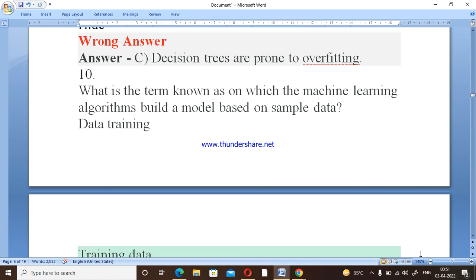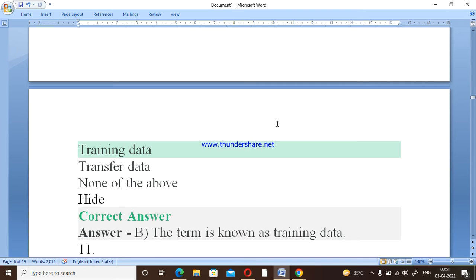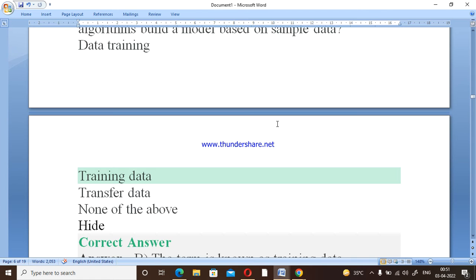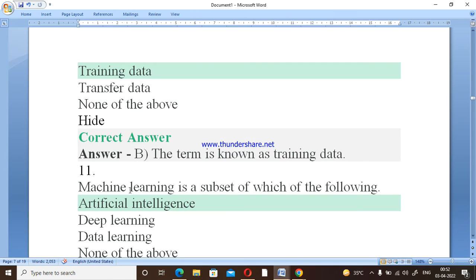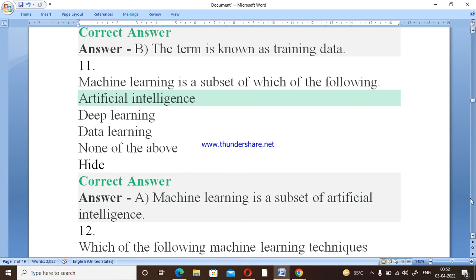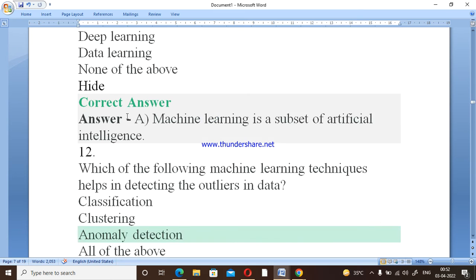You know that whenever a machine learning algorithm builds a model on the sample data, that data is called training data. We have training data and test data, but training data is the correct one in this particular question. Now the question is: machine learning is a subset of which of the following? You know that machine learning is a subset of artificial intelligence, and deep learning is a subset of machine learning. So option A is the correct one. Machine learning is a subset of artificial intelligence.